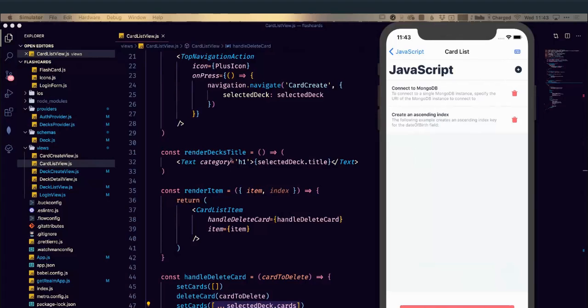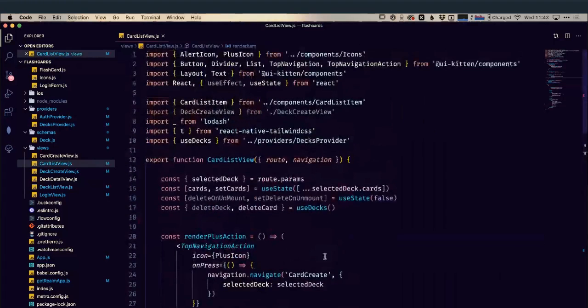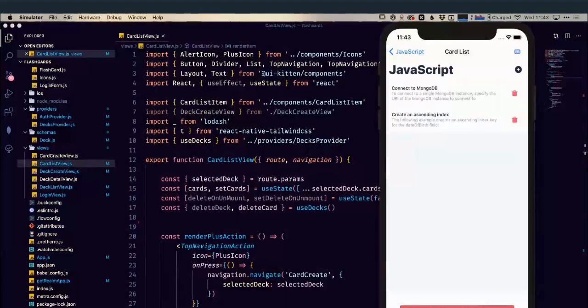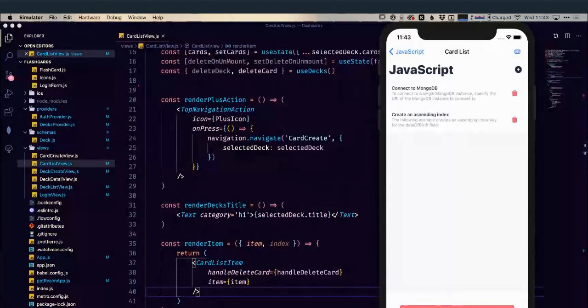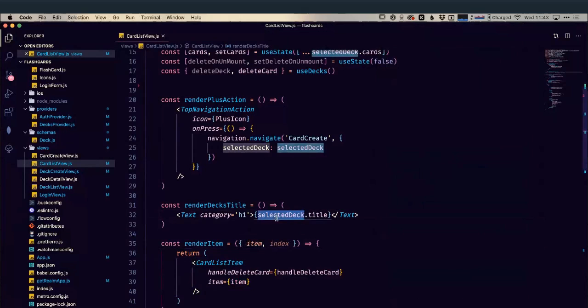But for deleting our deck, again, because this is a live object, if I just called my deck delete function and passed in the deck, we're still using that object here. It's still our selected deck. We still have a reference to it. It's going to cause an error. React is going to reject that. It's going to say that you're trying to reference an object that doesn't exist, because it's a live object and we're immediately going to delete it.